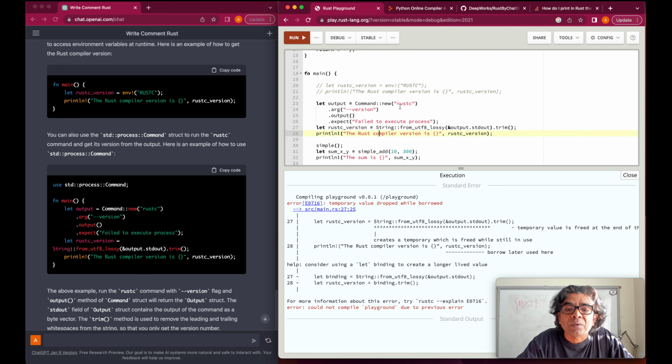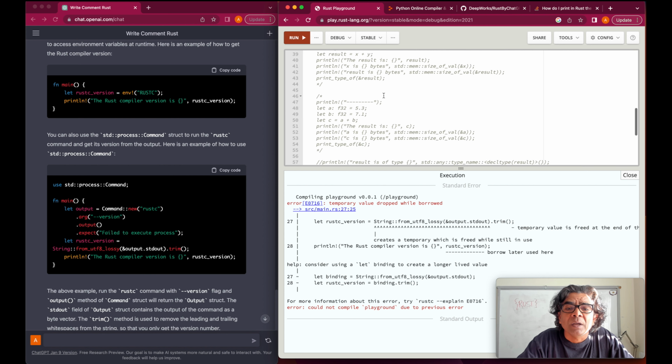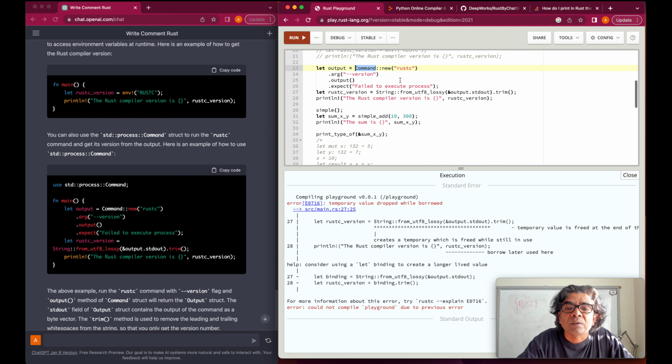So we just use the dash version. So we are trying to process a command and store it in the output, and if it failed, then write failed to execute. So this is the way we are calling a command method, which is here, and then passing rustc a dash version. So this is the output. Let's see line 27. So it means let binding, and then binding in terms. So there is a suggestion.